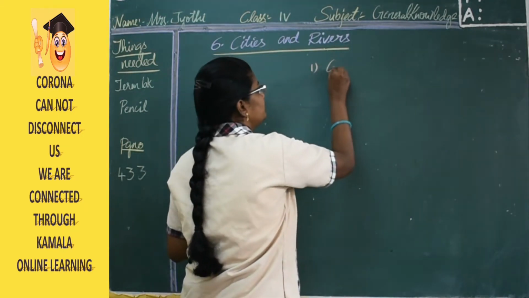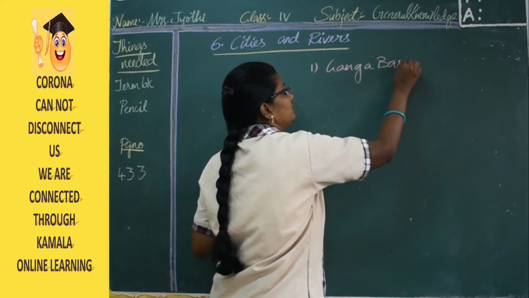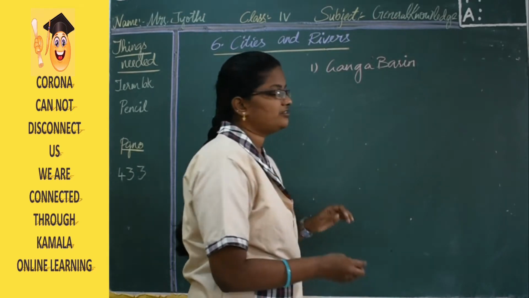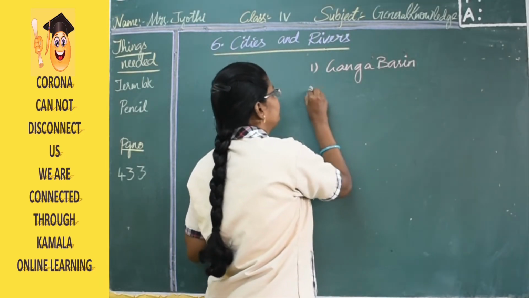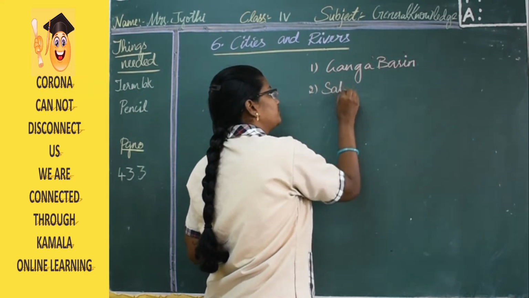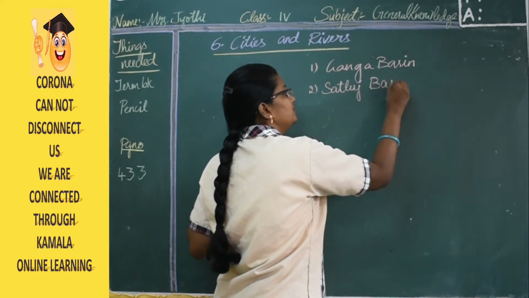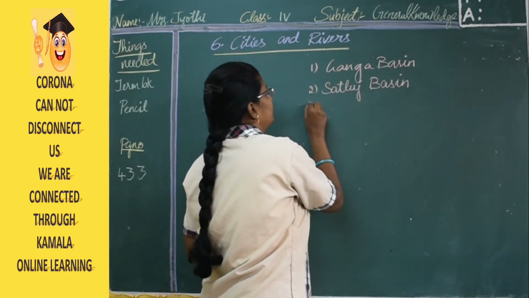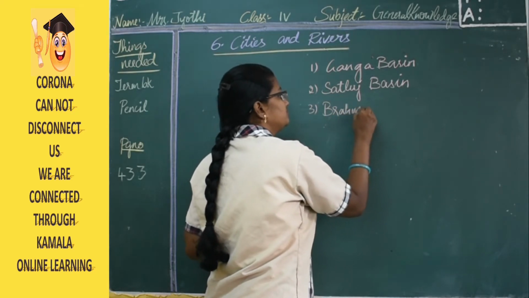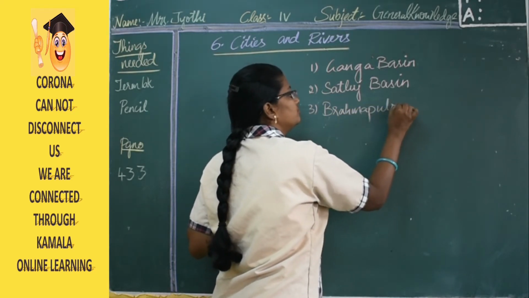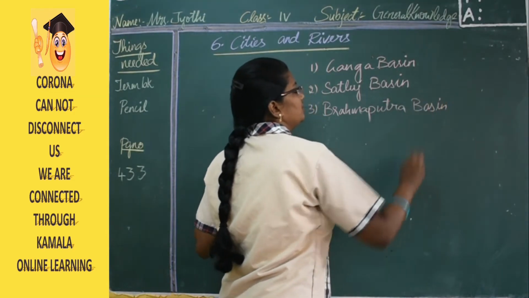The first one you can write as Ganga basin. Then Sutlej basin, and the third one Brahmaputra basin.